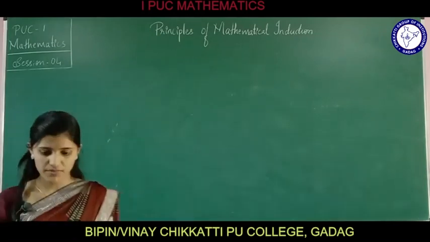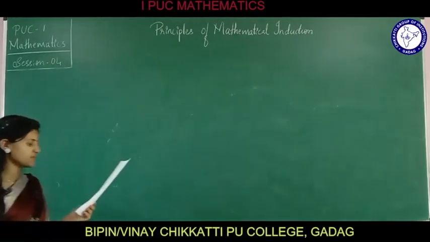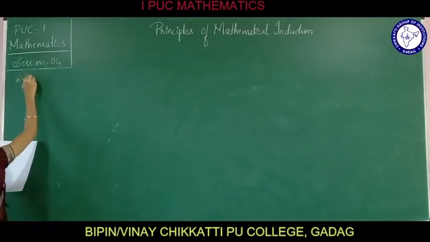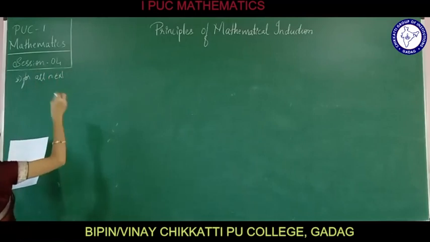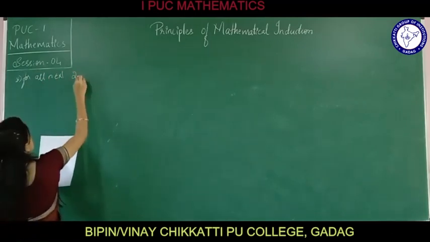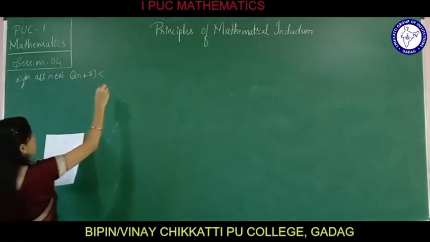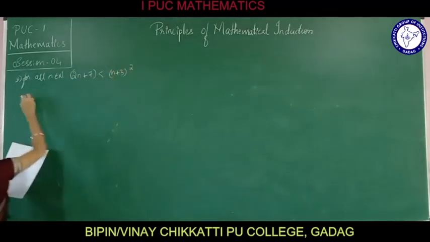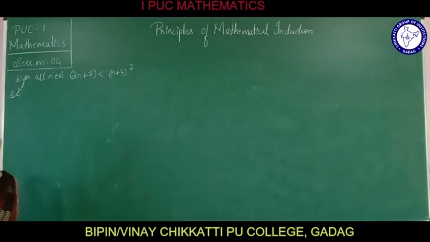What is the problem given? It is given to prove the following by using the principle of mathematical induction. For all n belongs to N, 2n plus 7 is less than (n plus 3) whole square.